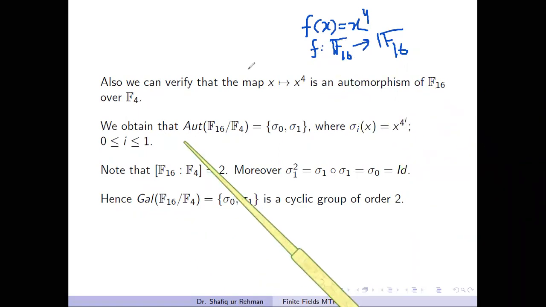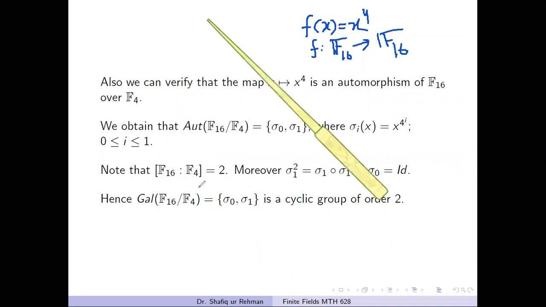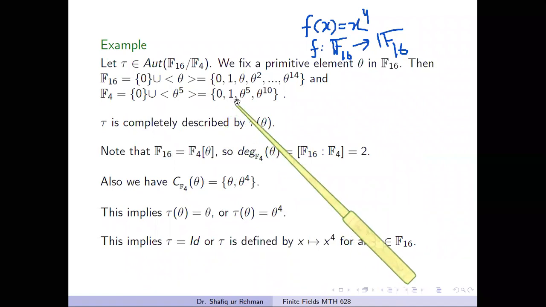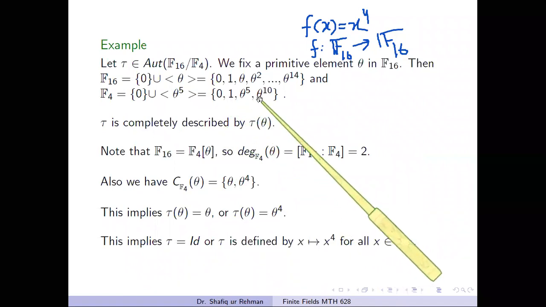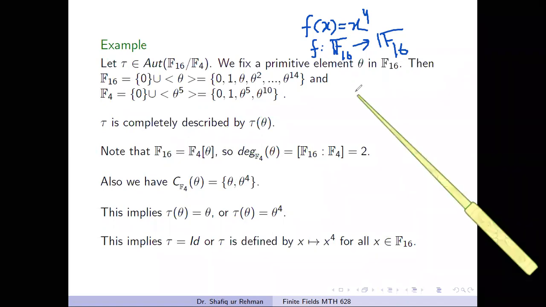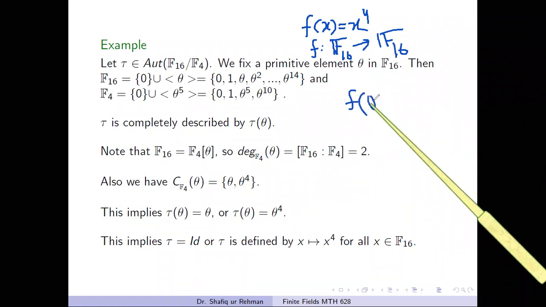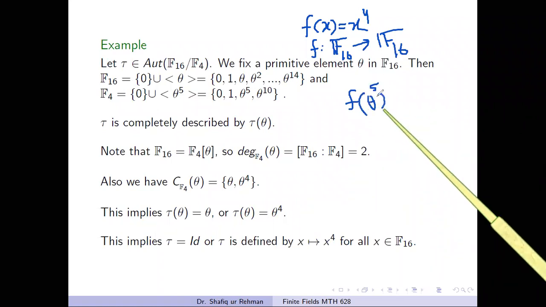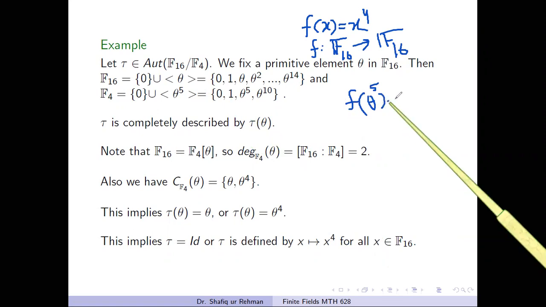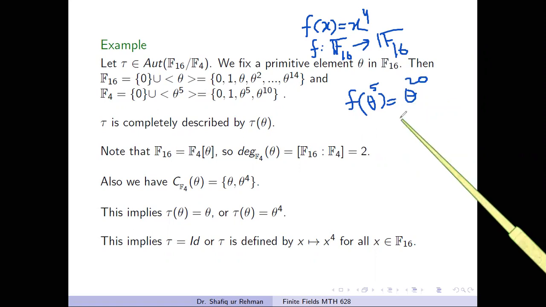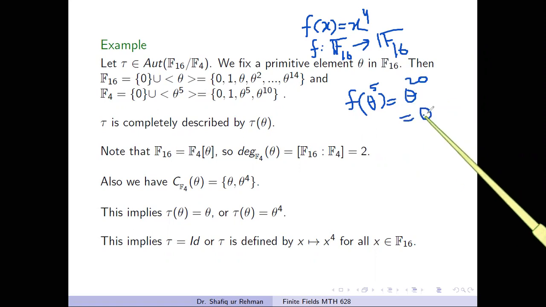For instance, what are the elements of F4? The elements of F4 are 0, 1, theta power 5 and theta power 10. So let us make an experiment. Obviously f of 0 is 0 and f of 1 is 1. If we apply f on theta power 5, we get theta power 20, and because theta power 15 is 1, we get theta power 5 again.